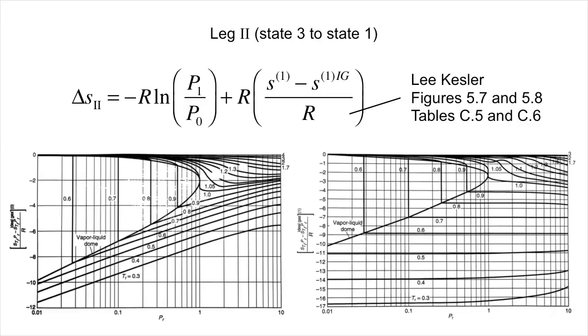Thus, combining everything together, delta S for leg 2 will be minus R log P1 over P0 plus the entropy departure caused by non-ideal interactions among the molecules at pressure P1. For the Lee-Kessler equation of state, the entropy departure functions can be found in figures 5.7 and 5.8 and tables C5 and C6 of our textbook.